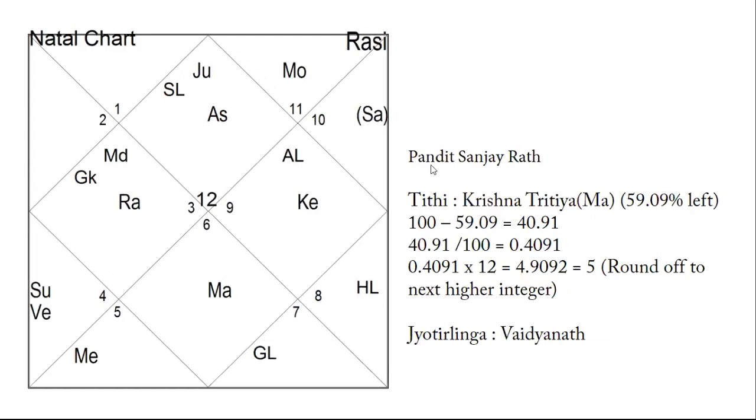Third one. This is a chart of an astrologer, the world-famous Pandit Sanjay Rath. Now you see here 5 is coming. The 5 is Sun. That means sixth house. Sixth house is also connected with everyday routine, and the sixth house is also your pending karma. That means from a normal Kalpurush Kundali, the sixth house is Mercury, and over here the sixth house and fifth house, that means the pending karma is coming from the past life regarding this Mercury.